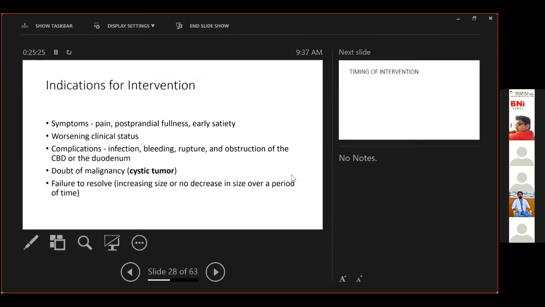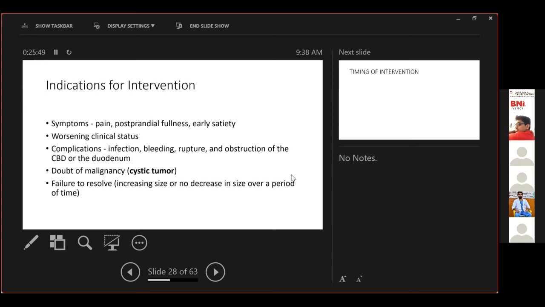Now moving on to the next step, when do we intervene? As we've discussed, the intervention is not done in all patients. We intervene when the patient has symptoms. Those symptoms can be in the form of pain, postprandial fullness, and early satiety, most commonly. A less objective but more clinical indication is a worsening clinical status.